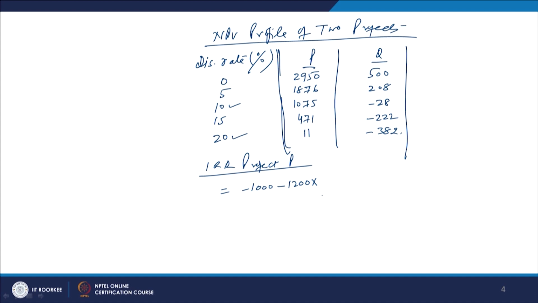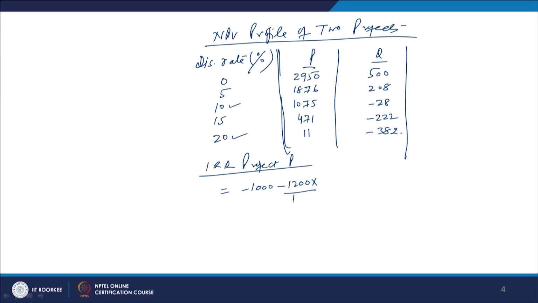So, the rate is not known to us. We are going to find out that rate because it is the internal rate of return, so you have to discount it. One option is to write 1 plus R here, and here is 1. So this becomes 1, and this R is not known to us; this R we are going to find out. So, this is one way.